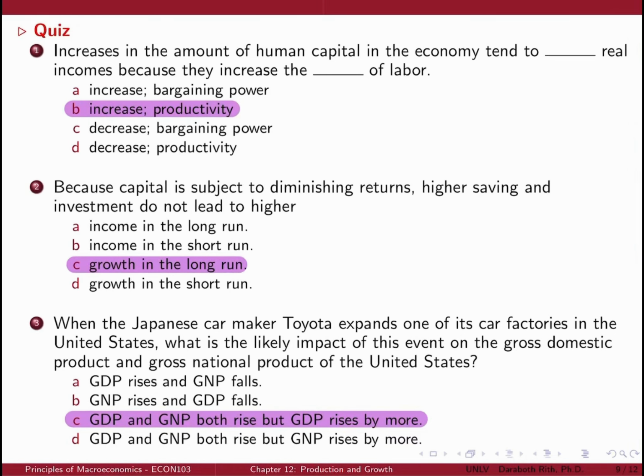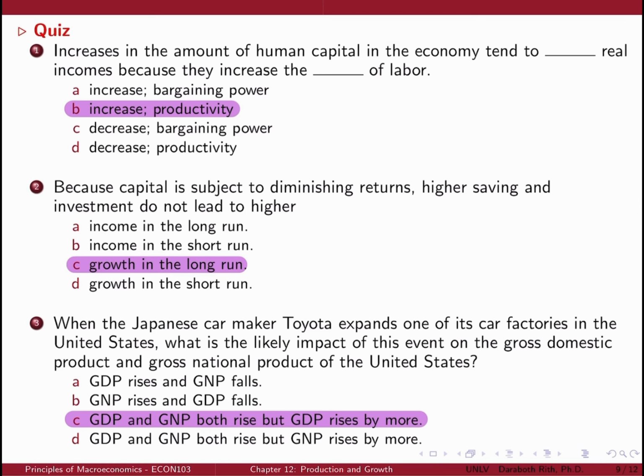Question number 3. When the Japanese car maker Toyota expands one of its car factories in the United States, what is the likely impact of this event on the gross domestic product and gross national product of the United States? The expansion will likely lead to an increase in production capacity, employment, and economic activity within the United States. As a result, the GDP of the United States will increase due to the additional production and economic activity generated by the expanded factory.